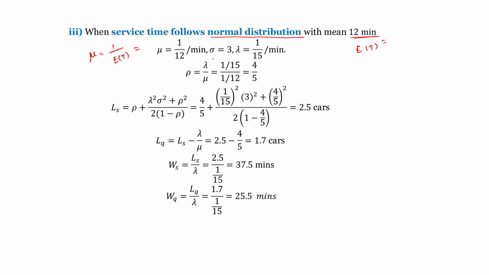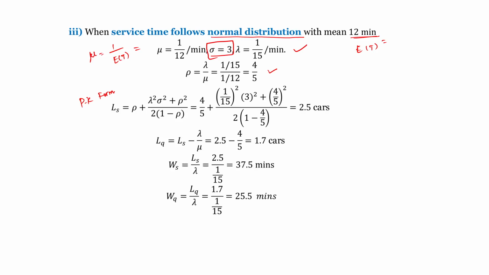By the Pollaczek-Khinchine formula, we get LS equals rho plus lambda squared sigma squared plus rho squared, divided by 2 into 1 minus rho, equals 4 by 5 plus (1 by 15) squared into 3 squared plus (4 by 5) the whole squared, divided by 2 into 1 minus 4 by 5. After simplification, this value becomes 2.5 cars.